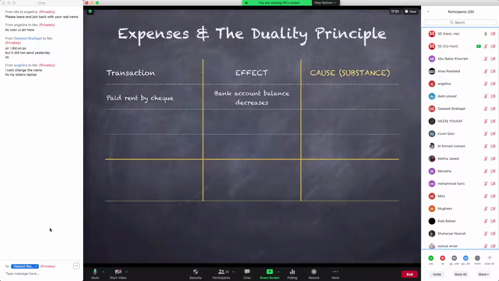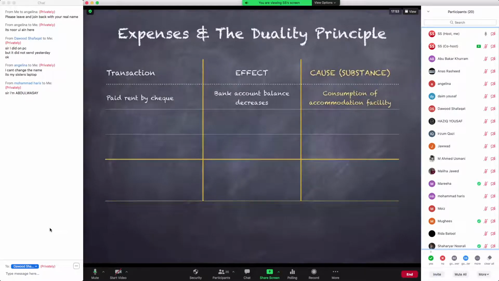So in your opinion, what economic benefit are you getting in this transaction? Do you agree with this? Give me a green check that the cause or substance over here can be taken as the acquisition of the accommodation facility. The economic benefit that we are getting in return of losing our bank account balance is that we are buying accommodation facility for 1 month.